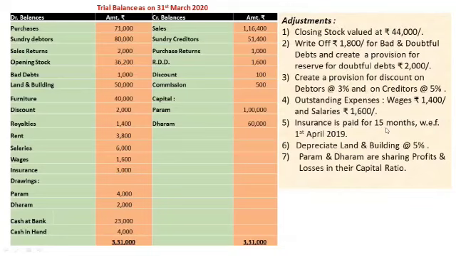Insurance is paid for 15 months with effect from 1st April 2019. Normally, balance sheet is prepared for 12 months. In the above adjustment, 3 months insurance amount is prepaid.